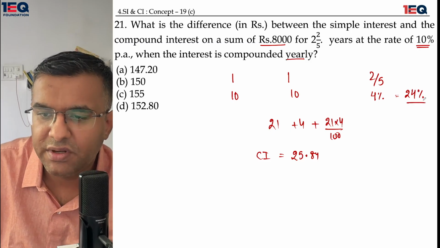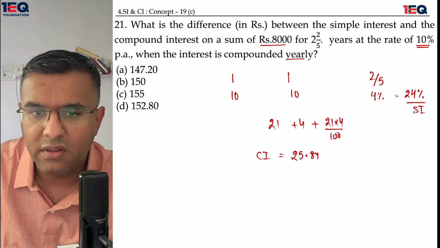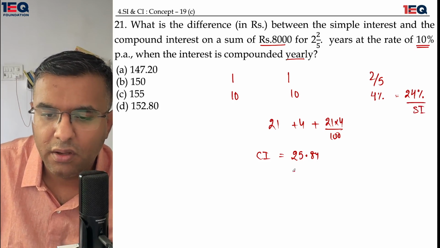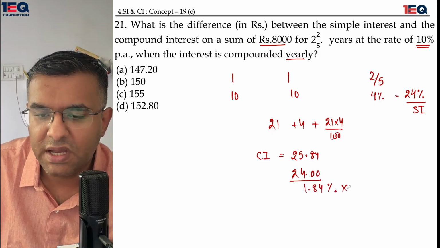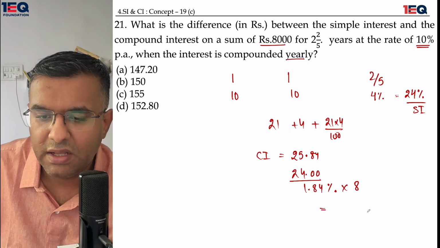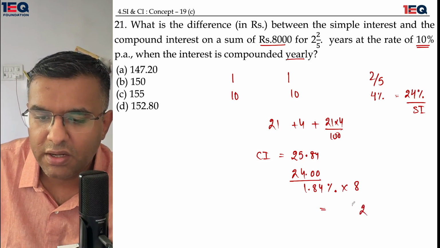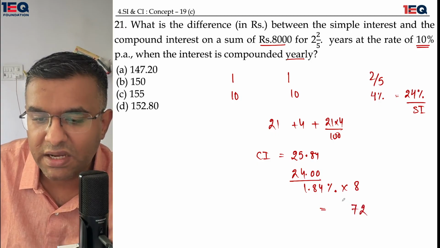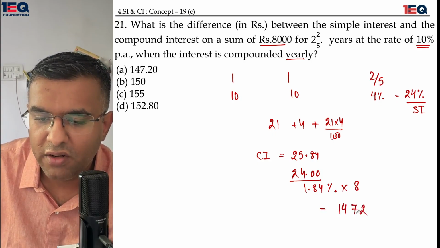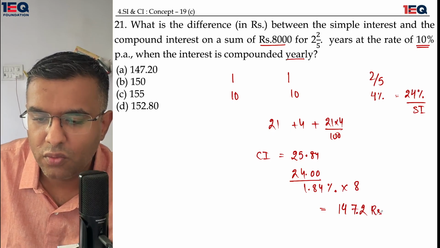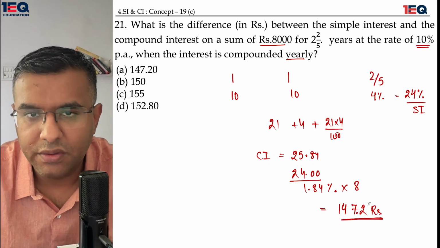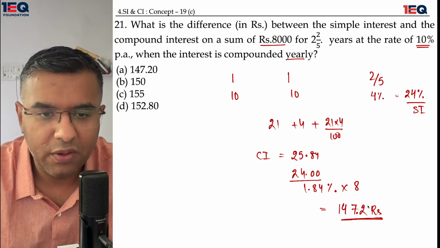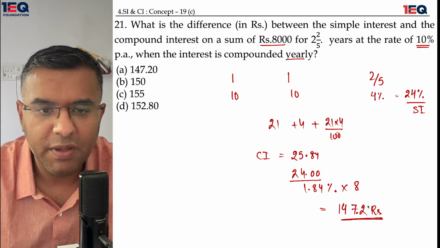This is the simple interest value, which I already have. The difference needs to be given. The difference between 24% and 25.84% is going to be 1.84. This 1.84 percentage has to be multiplied by 8. So my final answer would come out to be: 8 4s are 32, 8 8s are 64, 67, 8 1s are 8, 8 plus 6 is 14. So 147.2 rupees is going to be the difference between the simple interest and the compound interest. Okay, again, good enough. I hope you're able to understand. Let me move on.